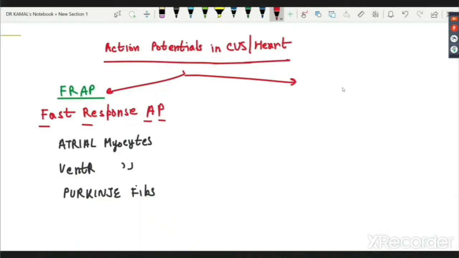The other one is called by the name slow response action potential. It is definitely called by the name FRAP.